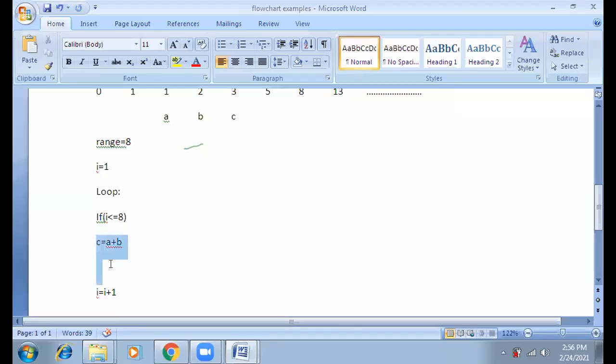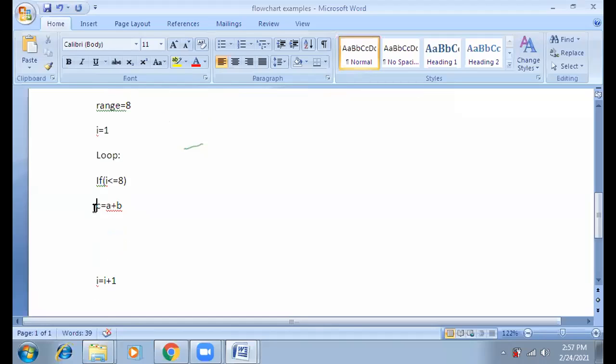And whatever process will happen, look, I am not writing the entire process here. Two more lines need to be added, which I am writing afterwards. But right now, I am just telling how many times the body of this loop will execute. Until 1 is less than or equal to 8, then 1 is incremented to 2, then 2 is less than or equal to 8, then 2 is incremented to 3, 3 is less than or equal to 8. So how many times will it repeat?